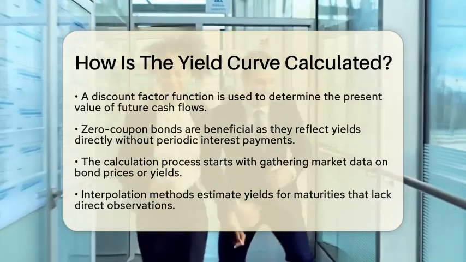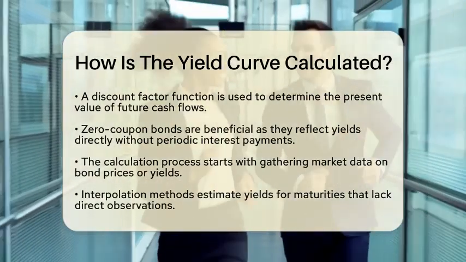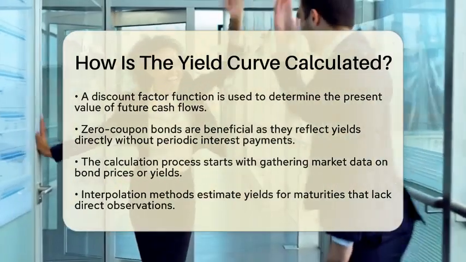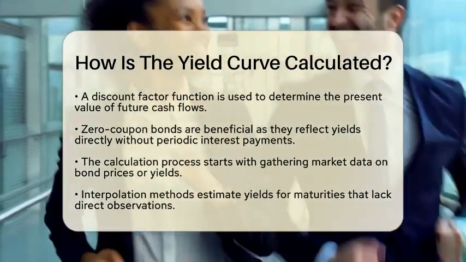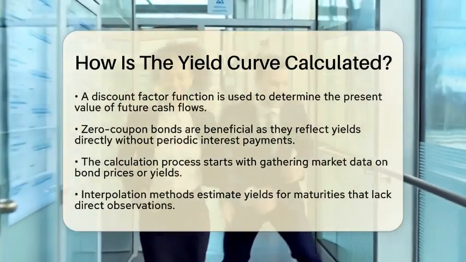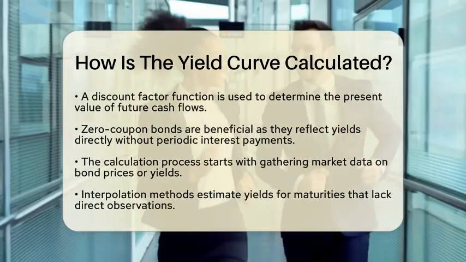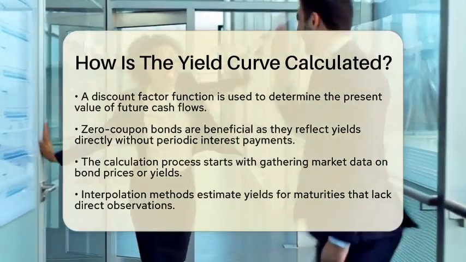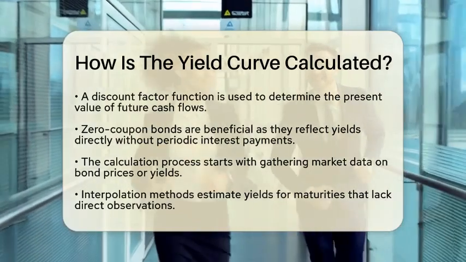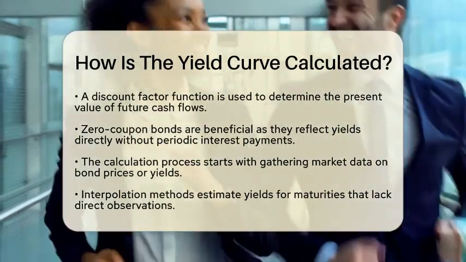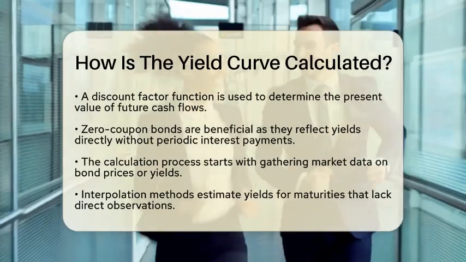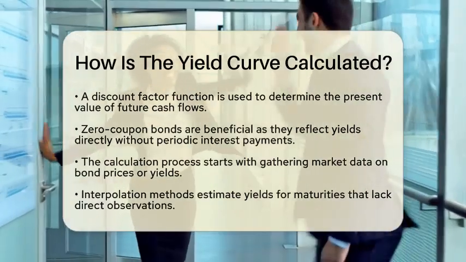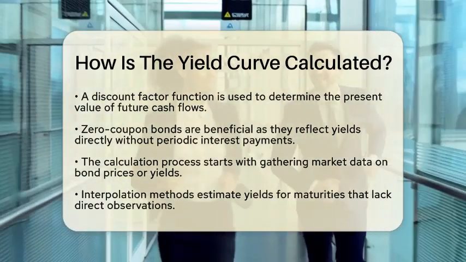Next, we use a discount factor function. This function represents the present value of receiving 1 unit of currency at a future date. It helps us calculate yields for various maturities. Zero coupon bonds are particularly useful in this process. These bonds do not make periodic interest payments, and their prices reflect the yield for their respective maturities directly.